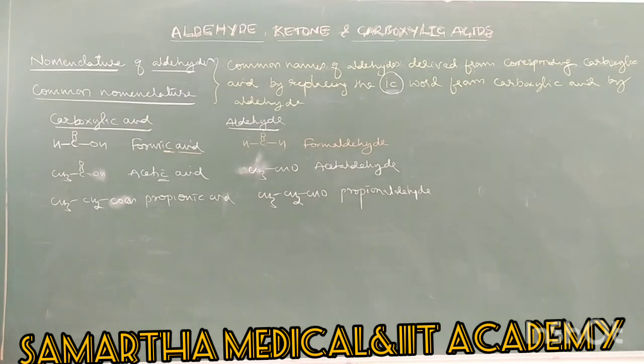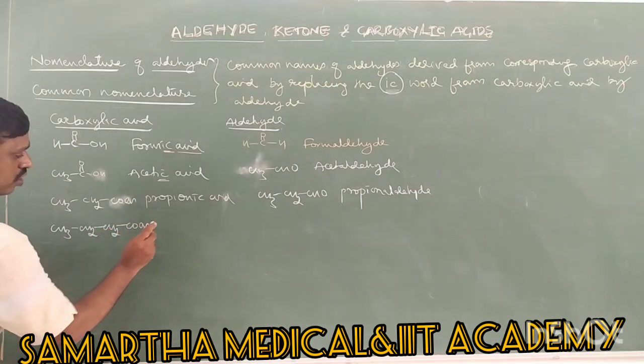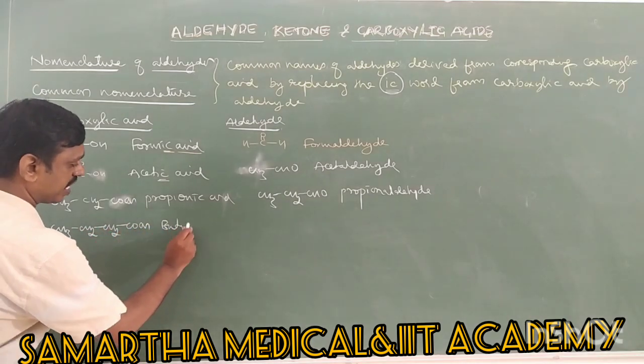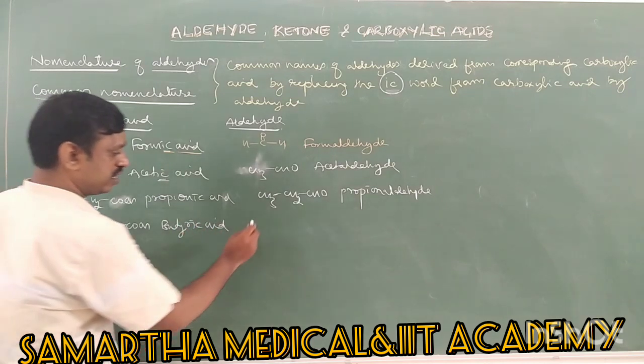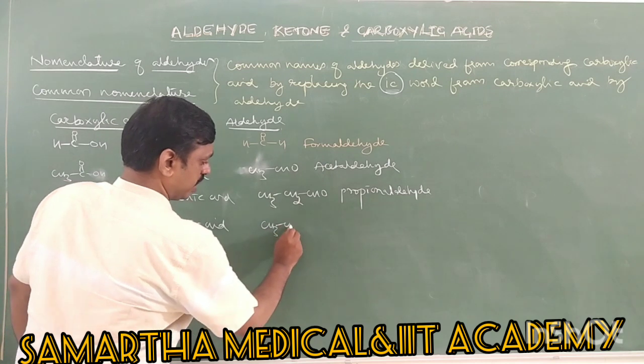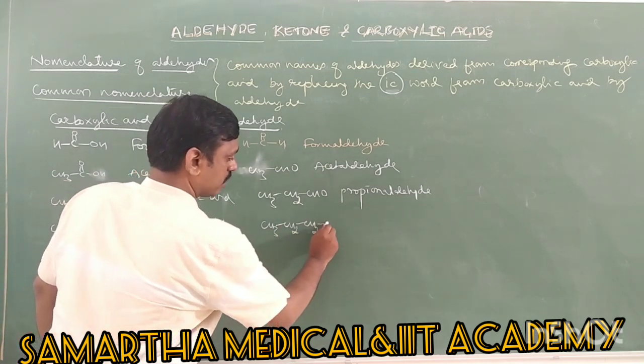So therefore, next 4-carbon acid, CH3CH2CH2COOH. It is called butyric acid. 4-carbon aldehyde is butyraldehyde.